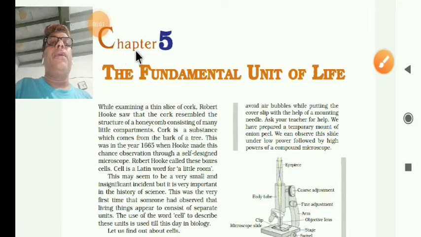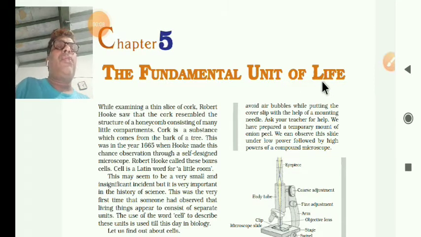Standard ninth, subject science, chapter 5, the fundamental unit of life. See, dear students, what is fundamental? The fundamental unit of life means we are saying cell. Cell is the fundamental and essential part of life.